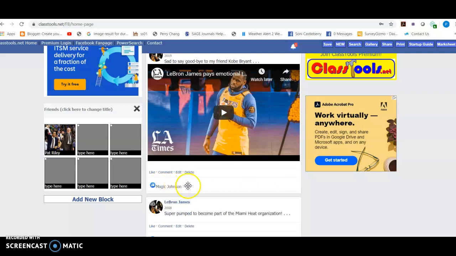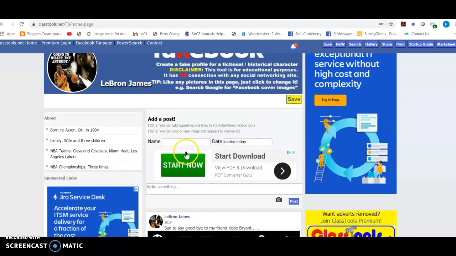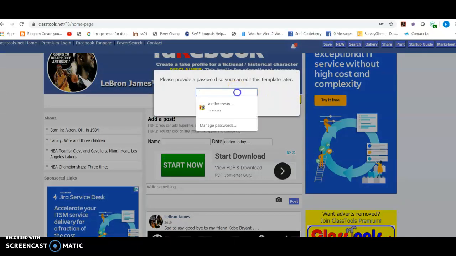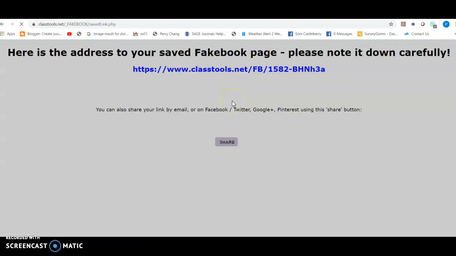Wow. Maybe I got to do Urban. But anyway, you get the point. So, again, you got to do a little of this before you can pull in some more features of the page. And I think we have enough to save. So here we're going to say save, and then it wants you to insert a password, which you got to write down and remember, and then provide an email. I've been skipping that.